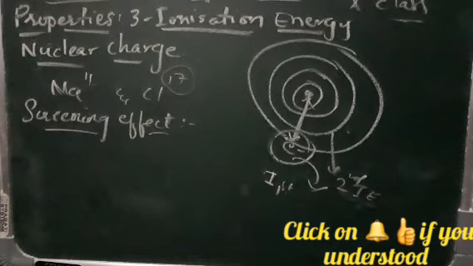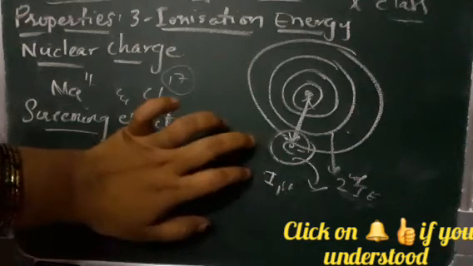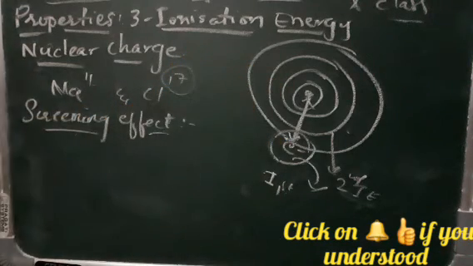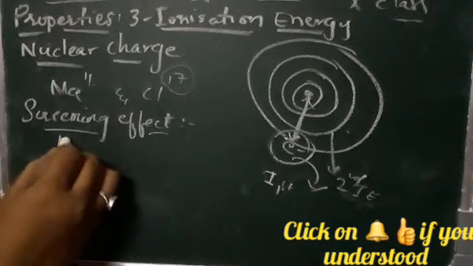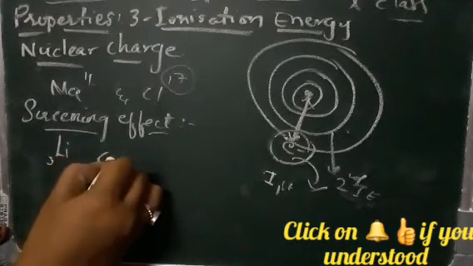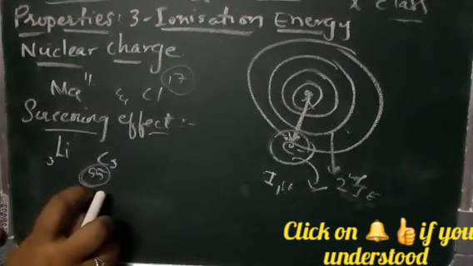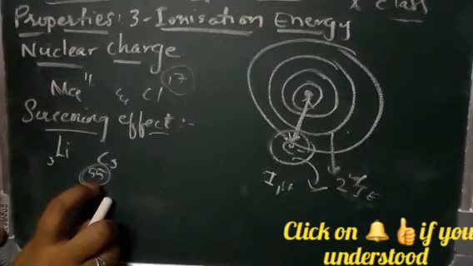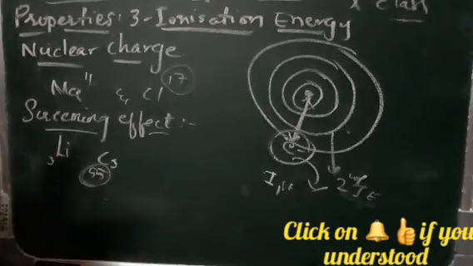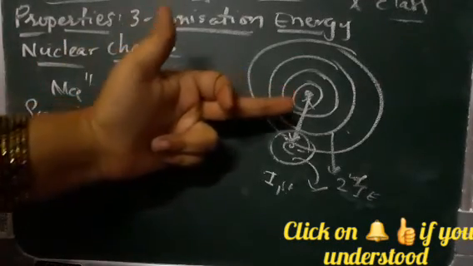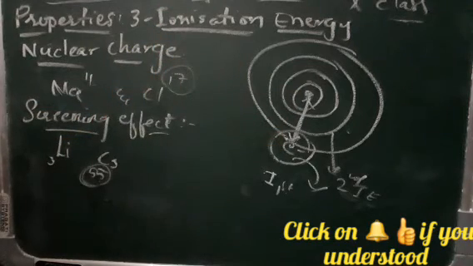So this will lead to less ionization energy being required, because there is less attraction between the shells. For example, you have lithium 3 and cesium 55. This means there are more electrons in the outer shells, and because of this some screen is created between the nucleus and the outermost shell. So the ionization energy required is less.